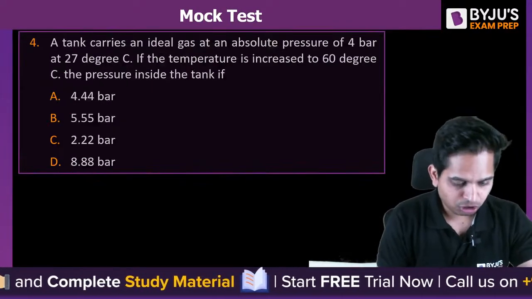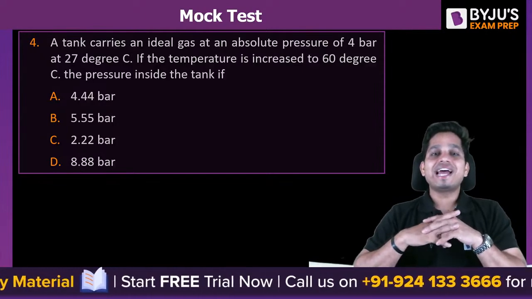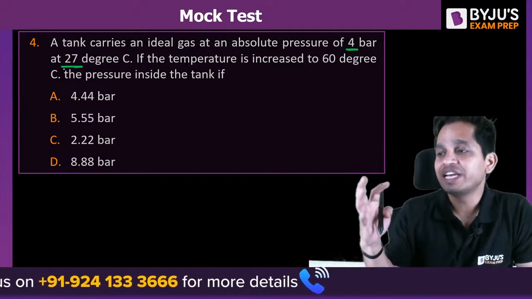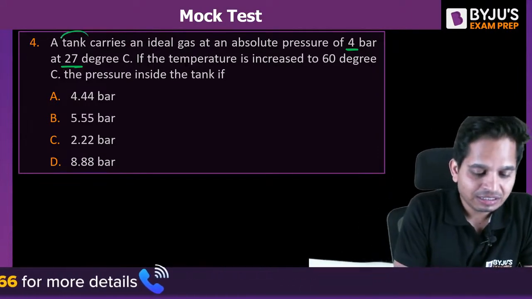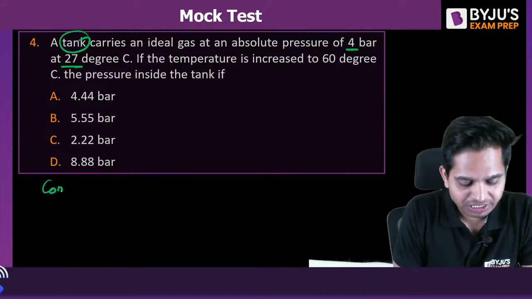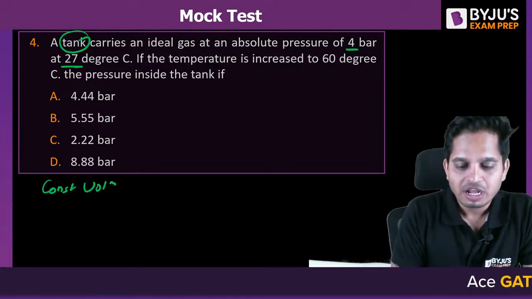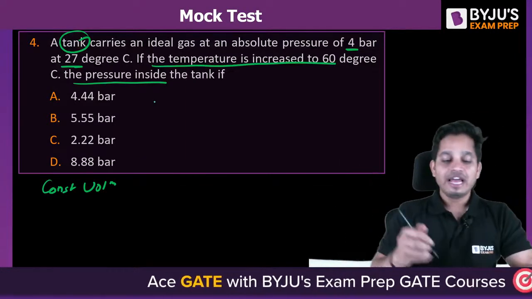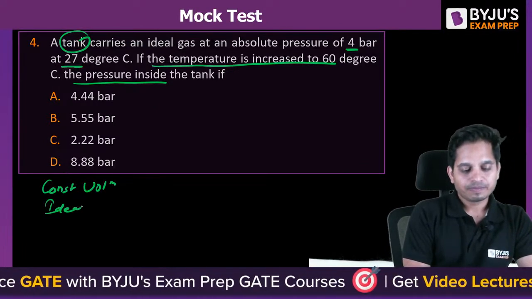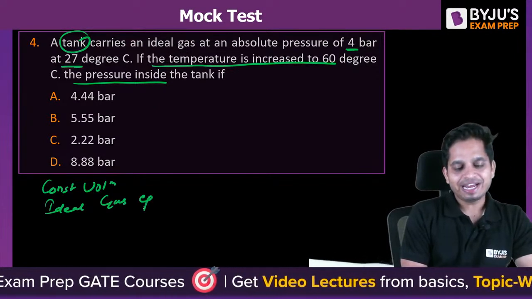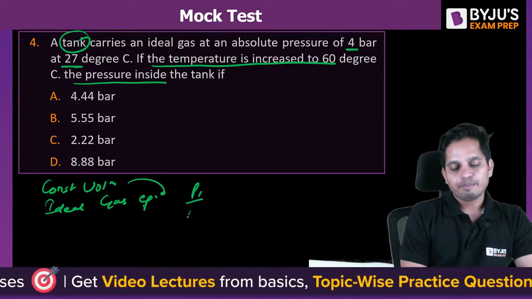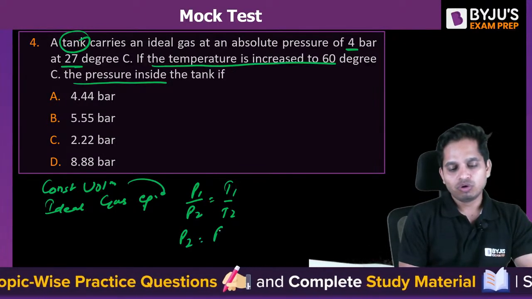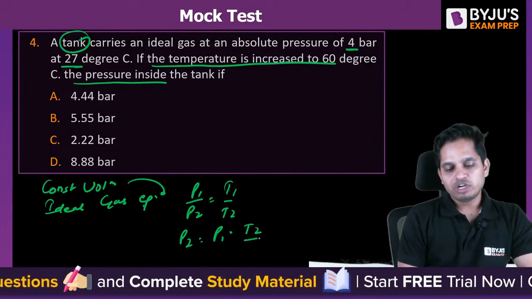Chalo, fourth question. A tank carries an ideal gas at an absolute pressure. This is the pressure, this is the temperature. So the tank is there. Tank means the volume will remain the same, that means constant volume. Now, if the temperature is increased to 60 degrees, calculate the pressure. Very easy, guys. Apply the ideal gas equation. Quickly tell me the answer. For constant volume, P1 by P2 is equal to T1 by T2. You have to find P2, which is P1 into T2 by T1.